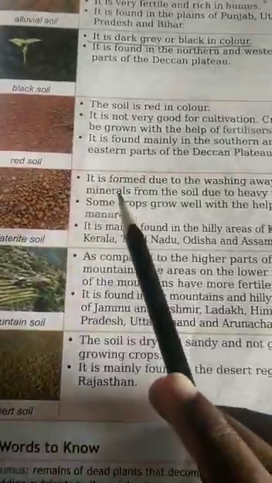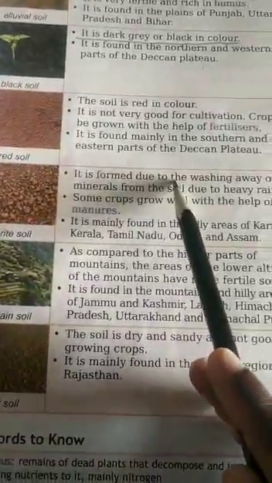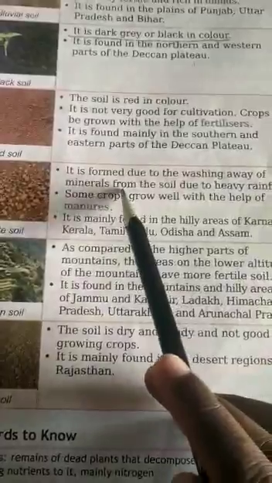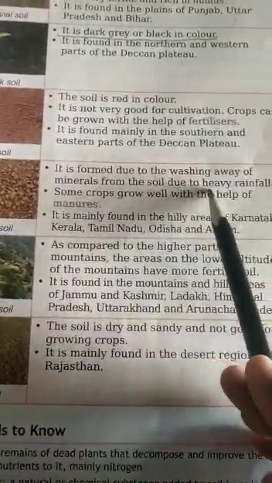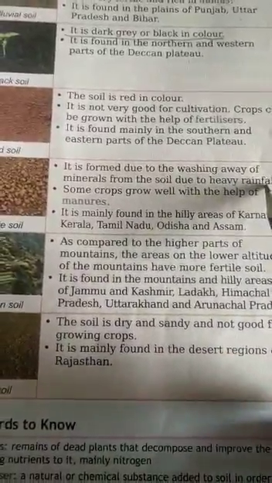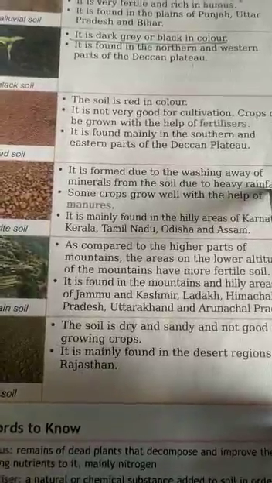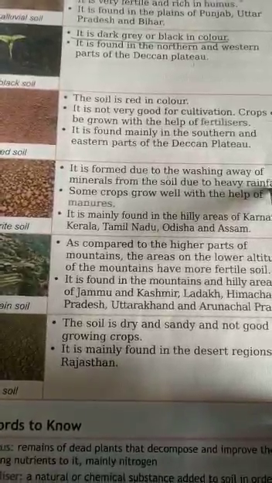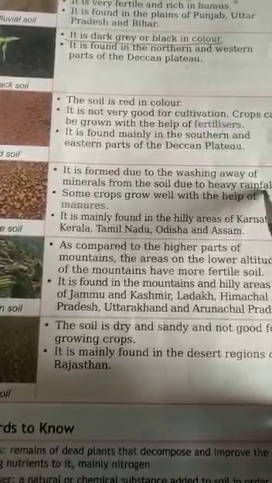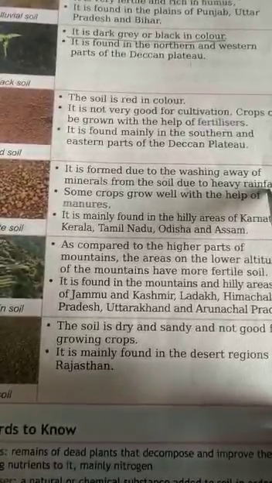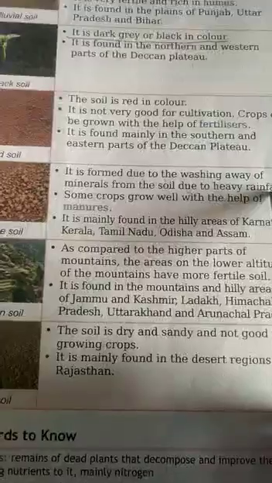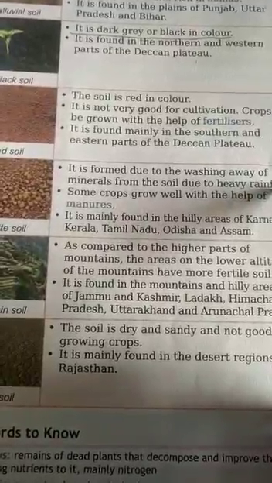Laterite soil. It is formed due to the washing away of minerals from the soil due to heavy rainfall. When there is heavy rainfall and the soil is washed away with the rain water, this soil is formed.